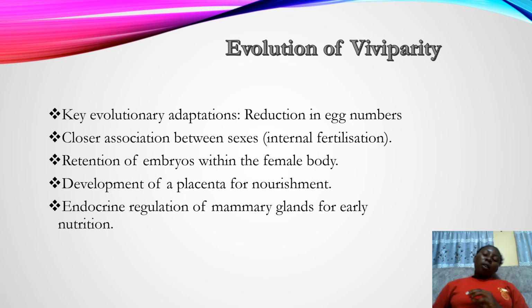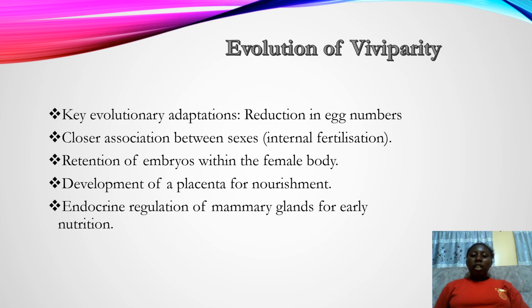We can now look at evolution of viviparity. We have said that viviparity is growth of the embryo inside the body of the female or the mother. Since life began, we can say that there was a transition from aquatic to terrestrial. And during that evolutionary change, some changes took place.